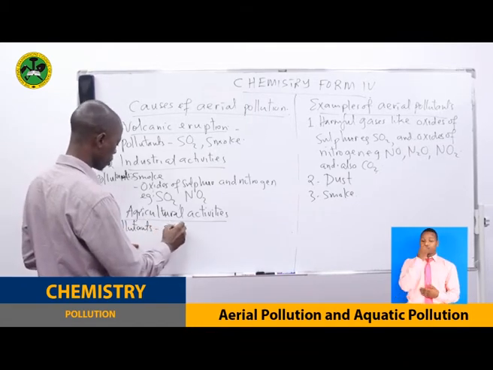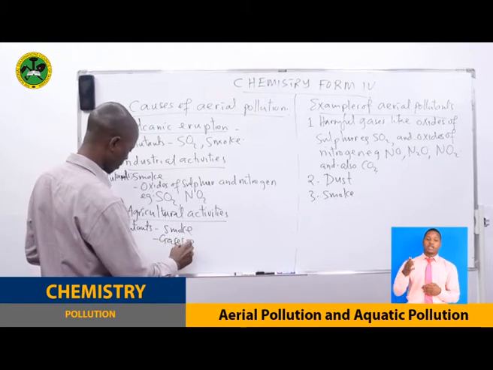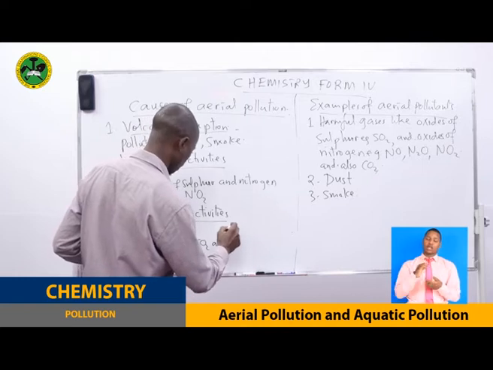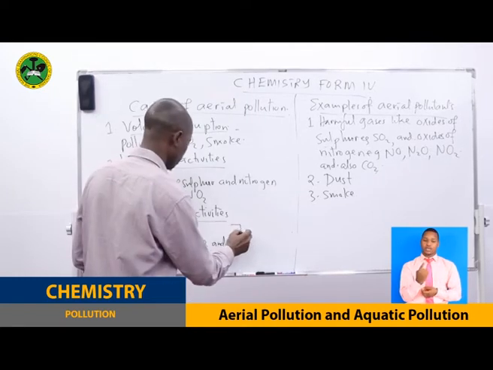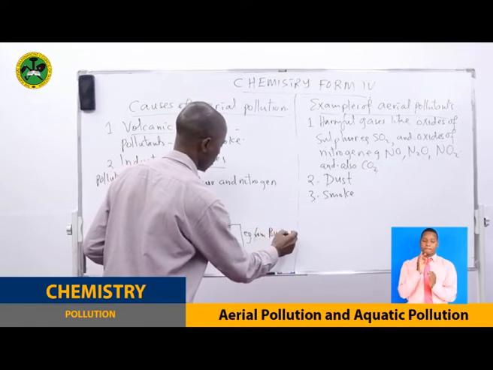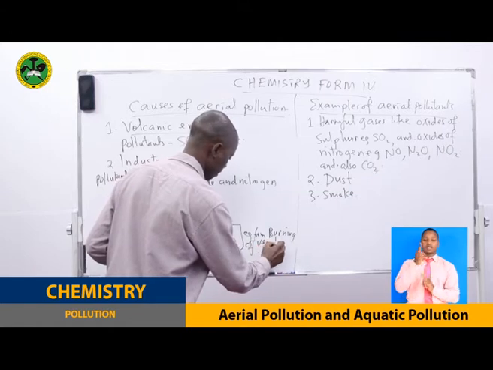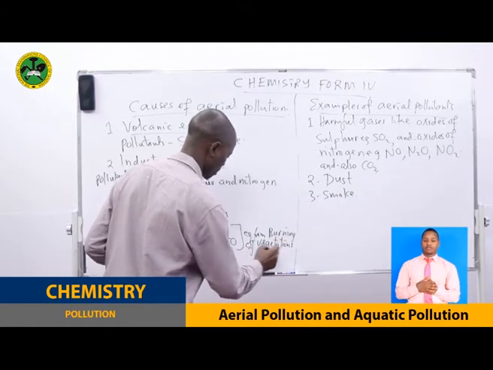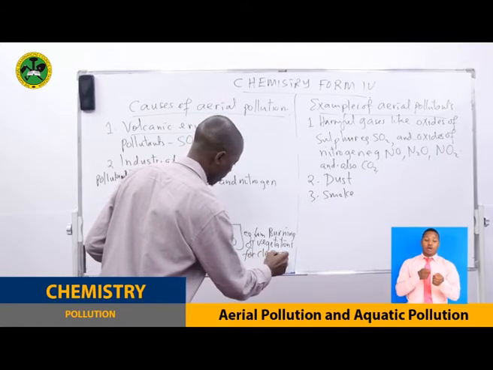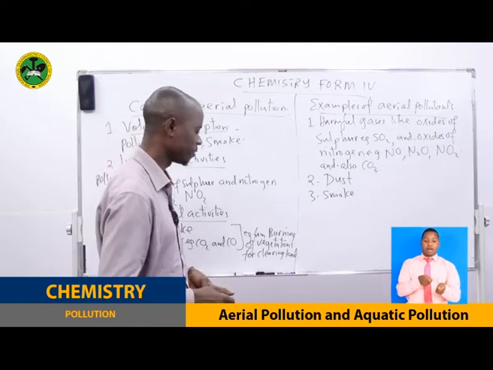Pollutants here are smoke and gases, for example, carbon dioxide and carbon monoxide, coming from burning of vegetation for clearing land for cultivation activities.